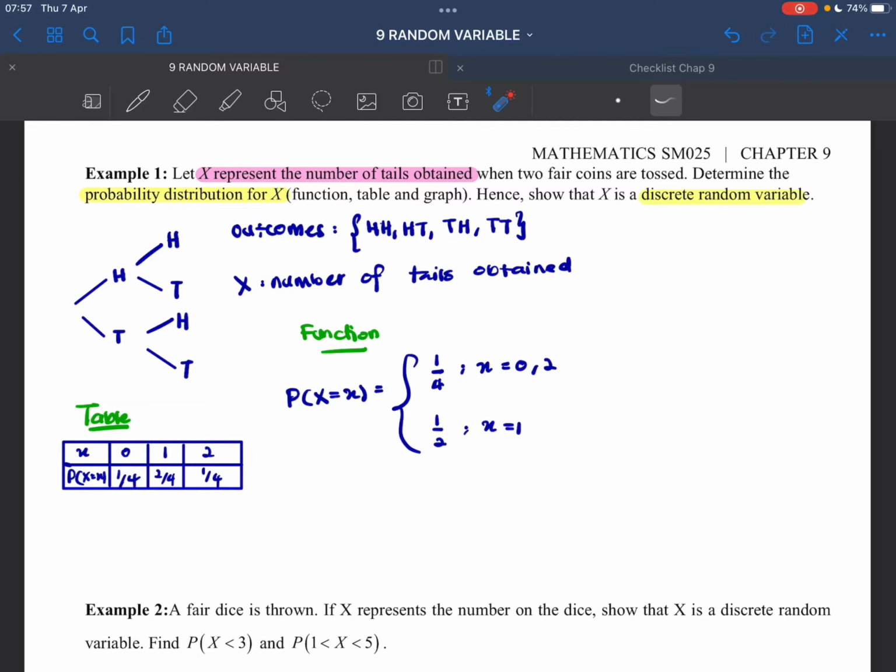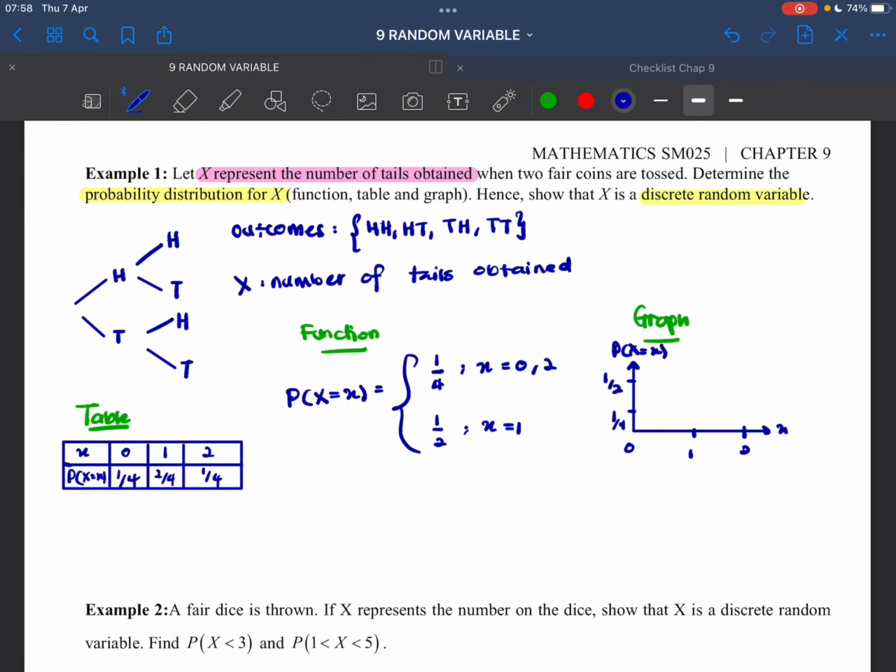If the question said sketch the graph or draw the graph for probability distribution function for x, what you are going to do is we draw the graph. So you know that the graph for probability distribution for discrete random variable will be looking something like a histogram. So it will be bars. So we have 0, 1, 2. So for 0 here, let's just put our probability. The lowest one, 1 over 4. Here is 1 over 2.